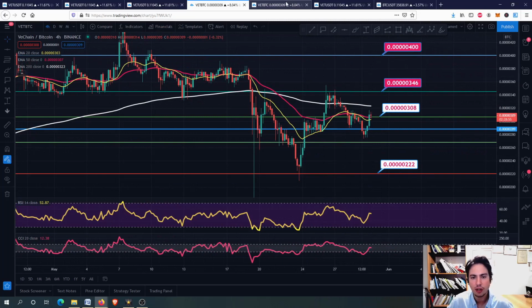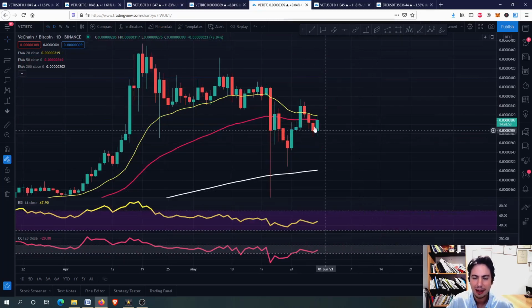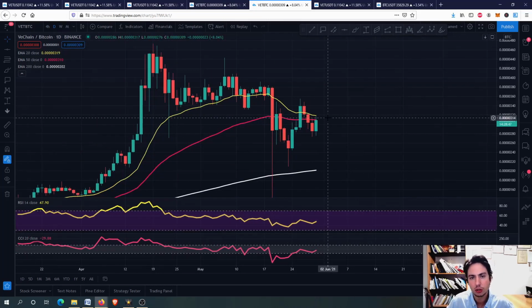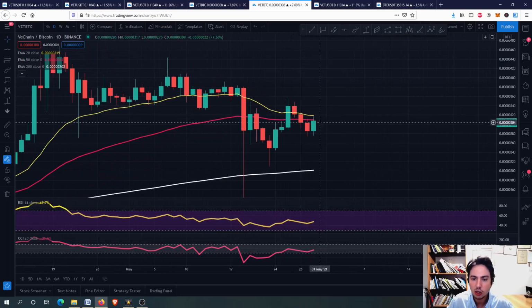Okay, so for now let's go to Vechain against Bitcoin in the daily frame. I will remove the drawings, but I will keep the 20-day EMA and the 50-day EMA, to tell you that on the daily frame we never lost our position. We didn't even have the bearish cross between the 20-day EMA and the 50-day EMA. As long as we are having this, we are absolutely fine, guys.